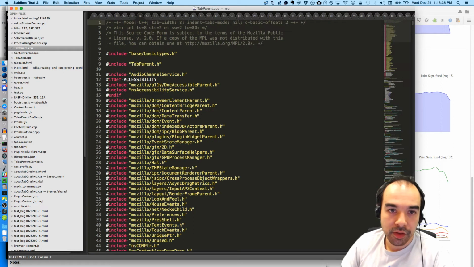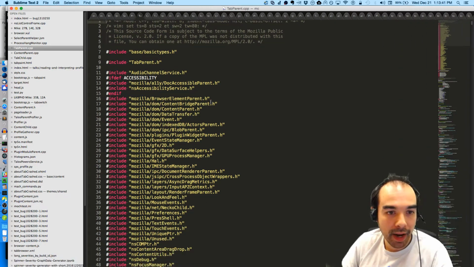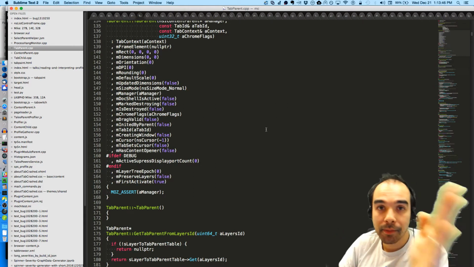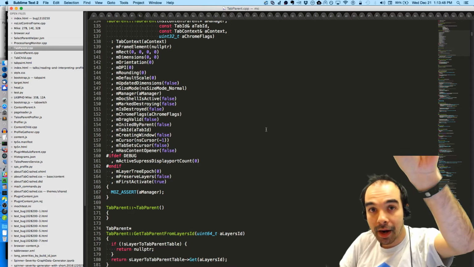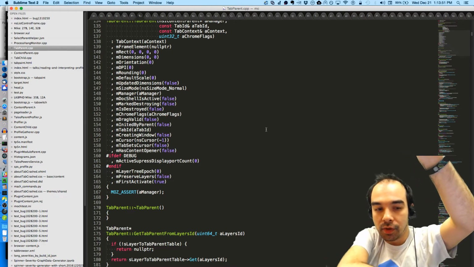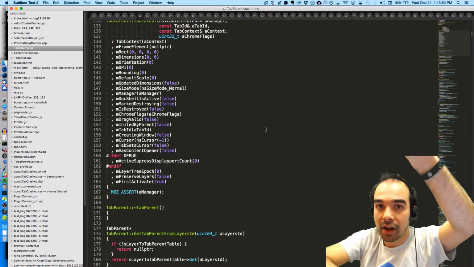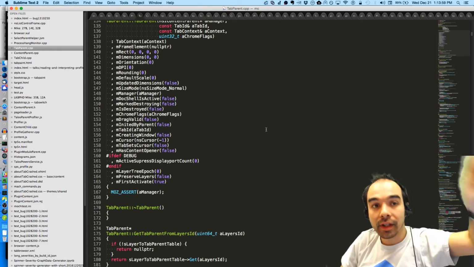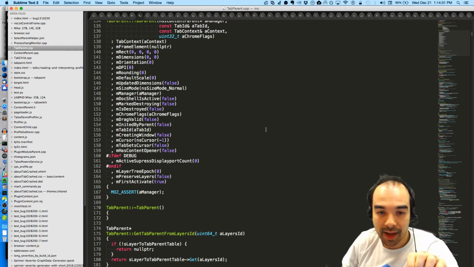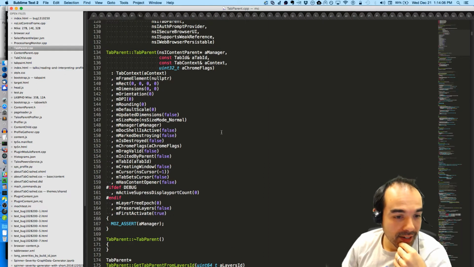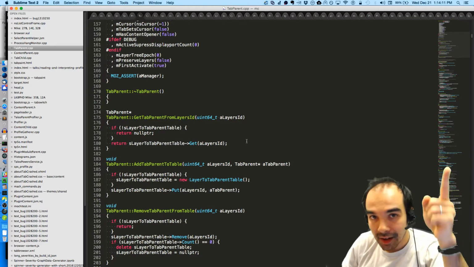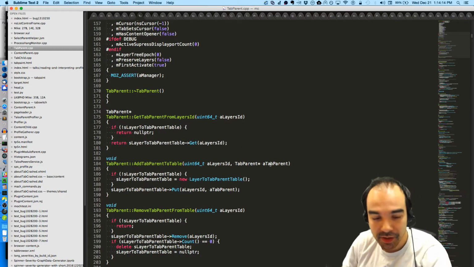Hang on. So tab parent, I'm looking at this file called tab parent. This is in our process separation model. Each tab that you're looking at has a tab parent in the parent process and has an associated tab child in the content process. There's a one-to-one relationship between tab parents and tab childs. So when you click on a tab, it has a tab parent, and then the tab child is what's communicated to, and it is what shows the stuff. When you click on a tab, the tab parent goes, okay, force paint. Interrupt JavaScript and force paint. Send a message to do that.